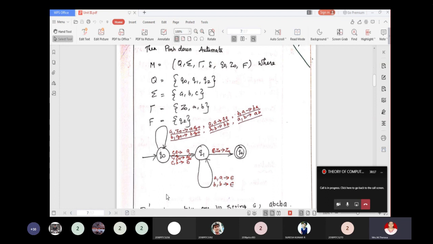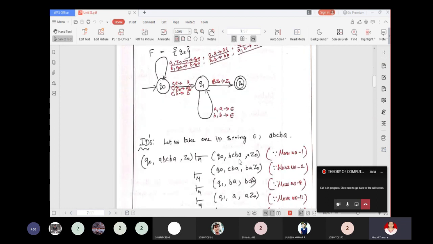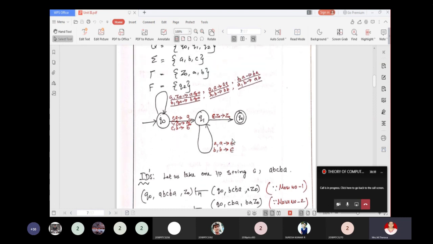Whenever we read B and the top of the stack is also B, do pop. At last, when nothing is left on your tape and Z0 is on top of the stack, what does the machine do? It enters into the final state. Here the final state is differentiated with the double circle, and the machine halts. Now we'll check whether the string ABCBA is accepted by the PDA designed here.